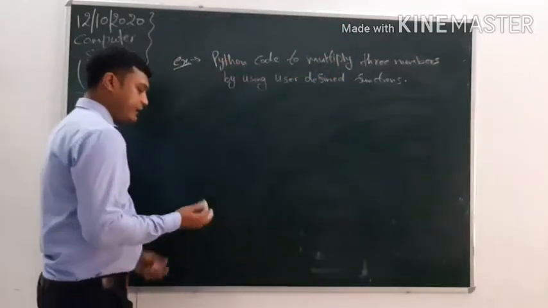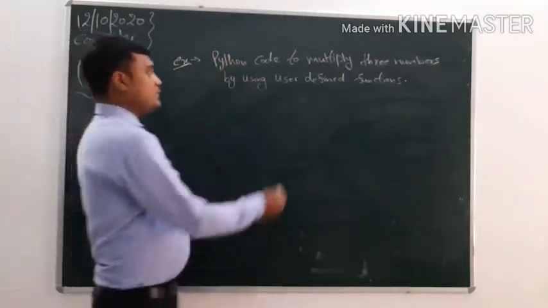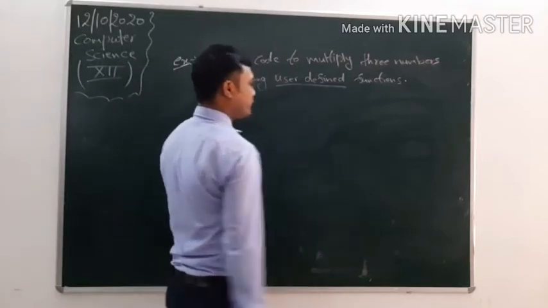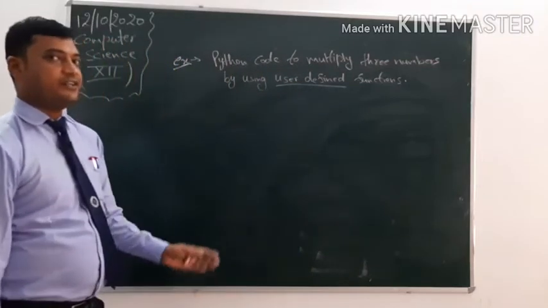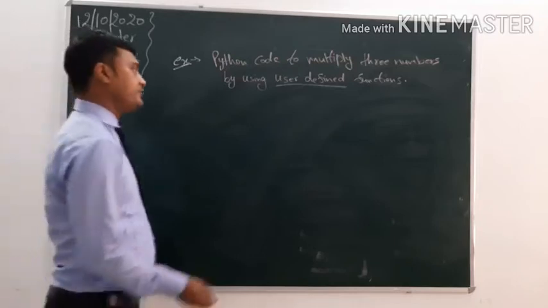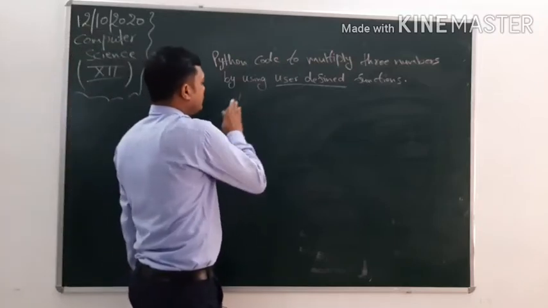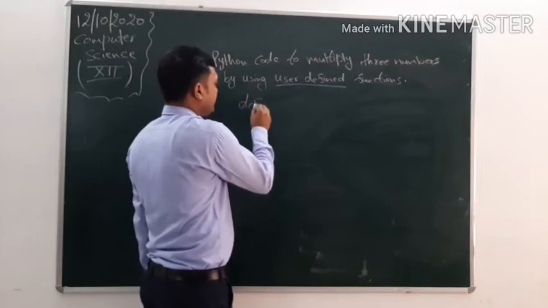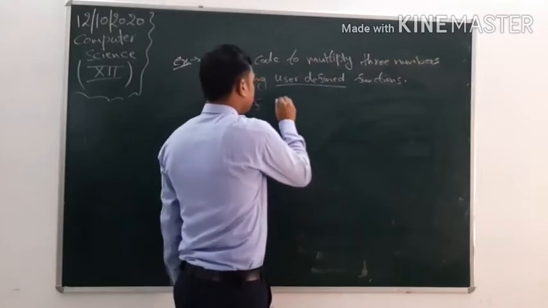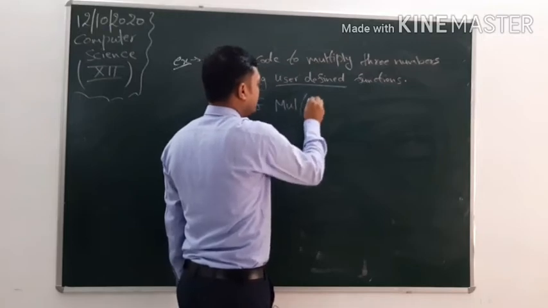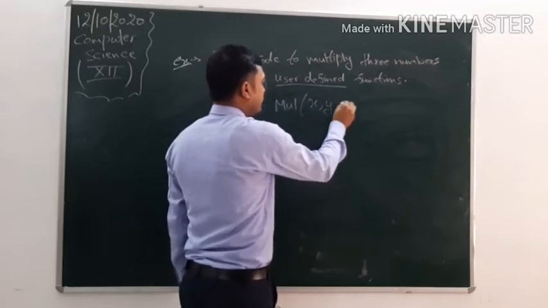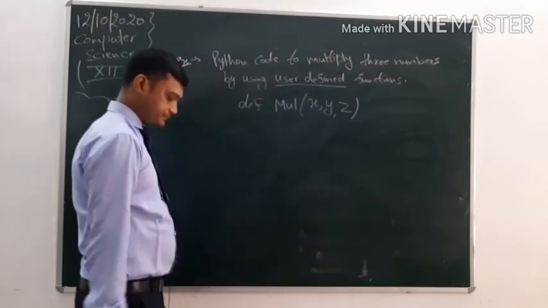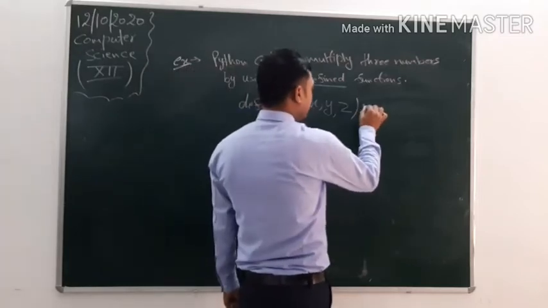Now what do we have to do? This is a user defined function. That's why we have to define the function, and the function definition starts with the def keyword. You have to start the definition of the function by writing def mul(x, y, z), then apply a colon.